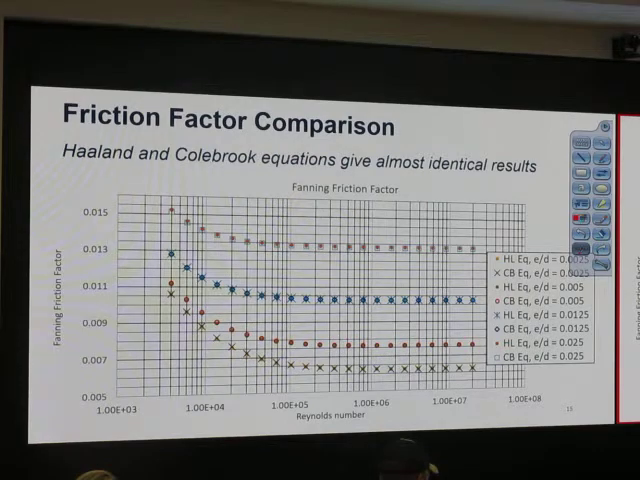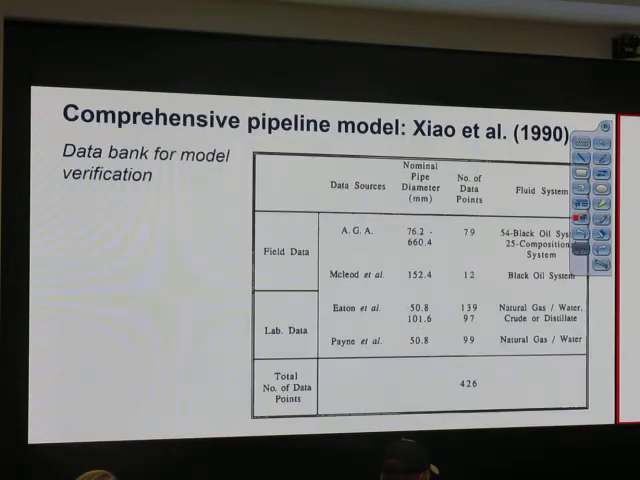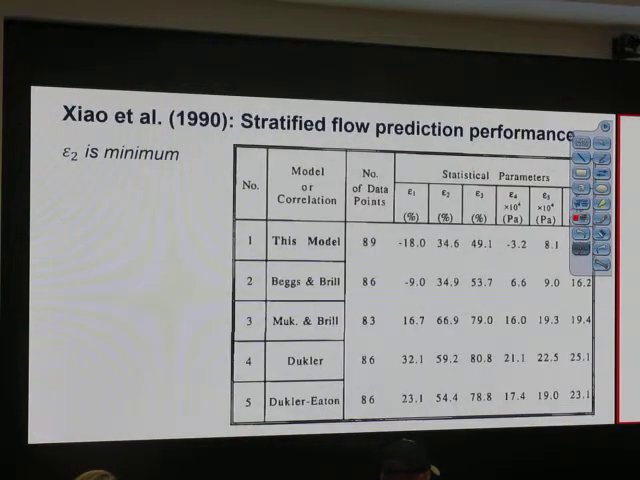And we skip category A, category B, category C, and in the conclusion, this model, which is a mechanistic model, performs best compared to Beggs and Brill, Mukherjee and Brill, Dukler, Eaton. It performs best. Okay.